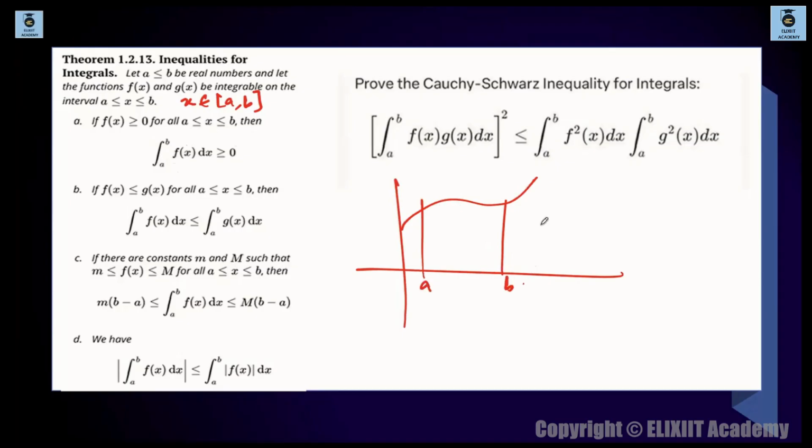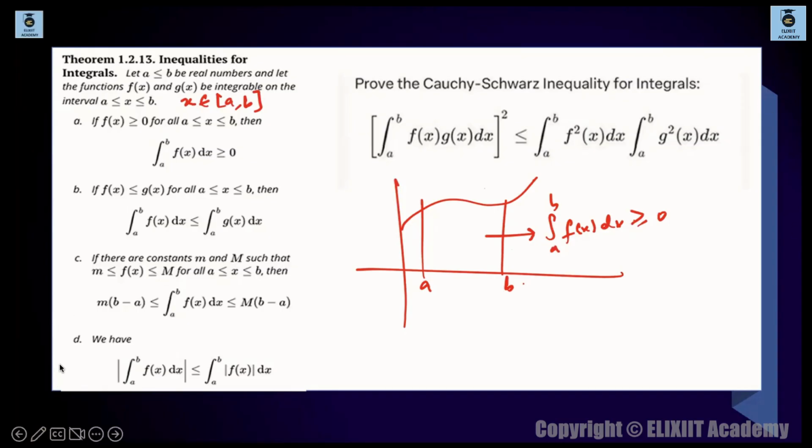What is integration fx dx? Integration a to b fx dx क्या होता है? Area under this curve. So that will be also positive. क्योंकि area ये तो positive है ना. Function is positive. So your integration, the area will be also positive. यही बोल रहा है. ठीक है? Very simple thing. तो देखो second वाला क्या बोल रहा है?